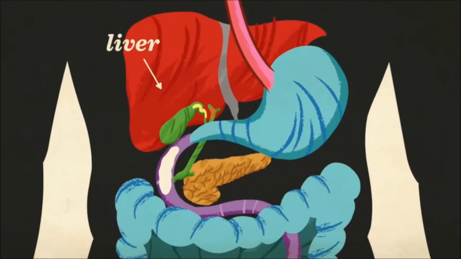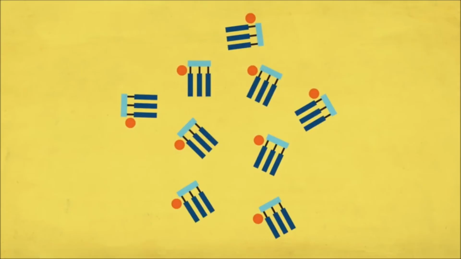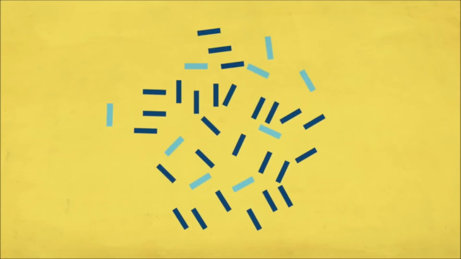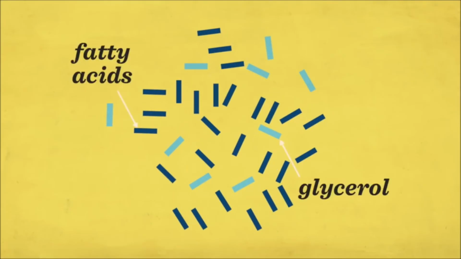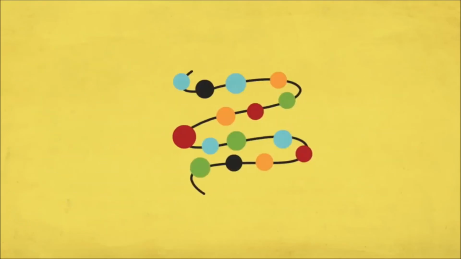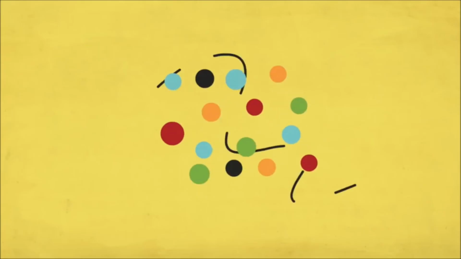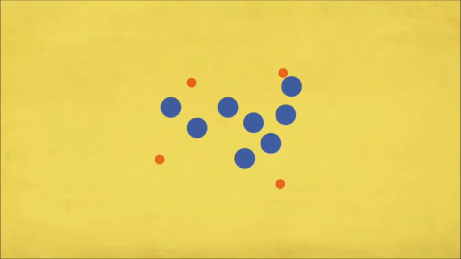The liver sends bile to the gallbladder, which secretes it into the first portion of the small intestine, called the duodenum. Here, it dissolves the fats floating in the slurry of chyme so they can be easily digested by the pancreatic and intestinal juices that have leached onto the scene. These enzyme-rich juices break the fat molecules down into fatty acids and glycerol for easier absorption into the body. The enzymes also carry out the final deconstruction of proteins into amino acids and carbohydrates into glucose.